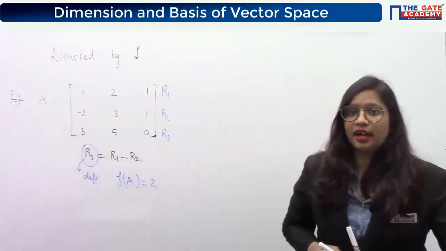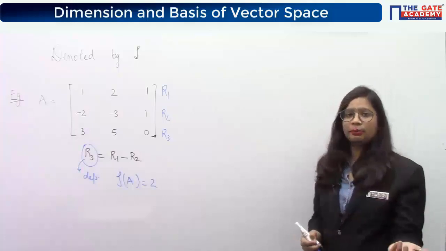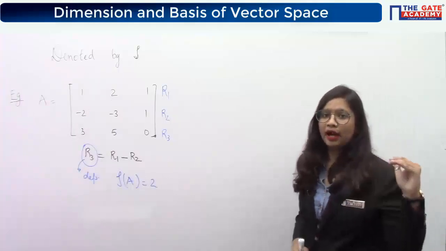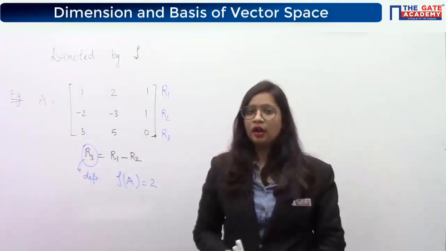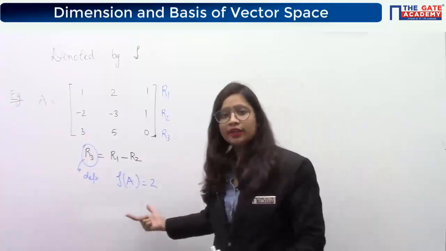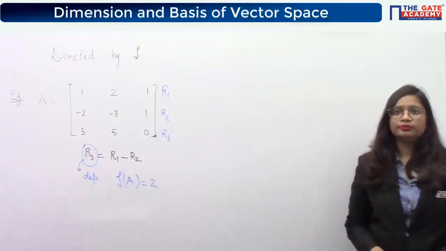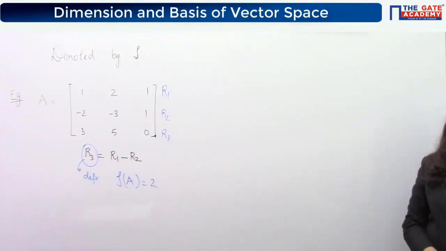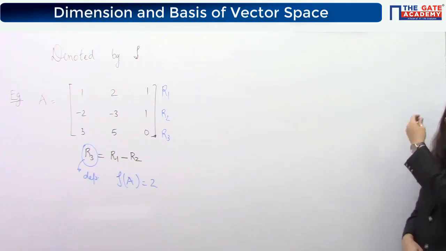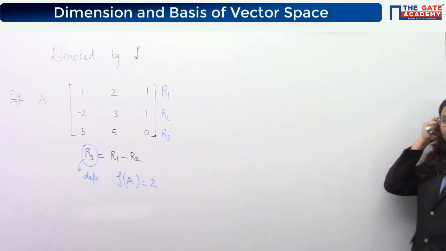That's what I have said, that it doesn't matter which one is independent, which one is not, but it matters how many are independent, because how many will give you the rank. Okay? Any doubt, or should we move ahead?